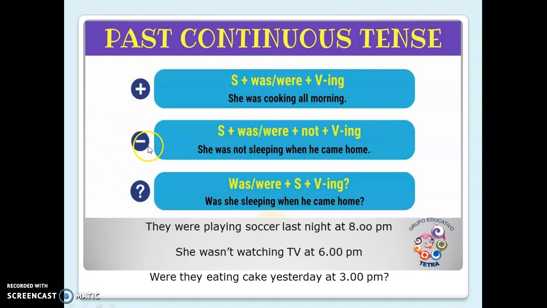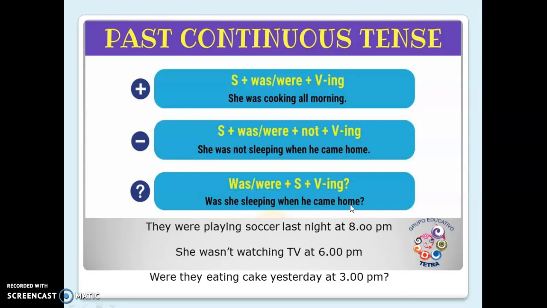For the negative sentence: subject, verb to be plus not, plus the verb with -ing. She was not sleeping when he came home. And for the question, as usual, we are going to use first the verb to be. The correspondent verb to be for she is was. Was she sleeping when he came home?